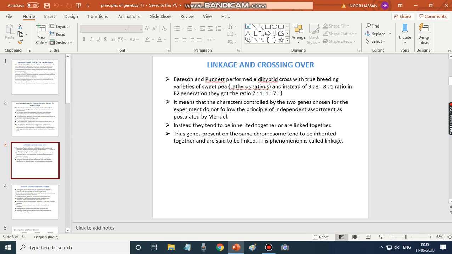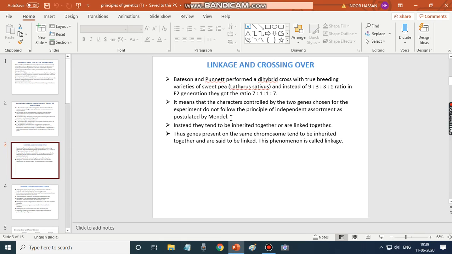When they performed this dihybrid cross, they observed that instead of the 9:3:3:1 ratio, which usually occurs in a dihybrid cross, they got the ratio 7:1:1:7. So it means that the characters controlled by the two genes chosen for the experiment do not follow the principle of independent assortment as postulated by Mendel.